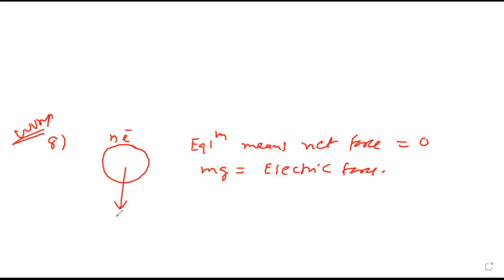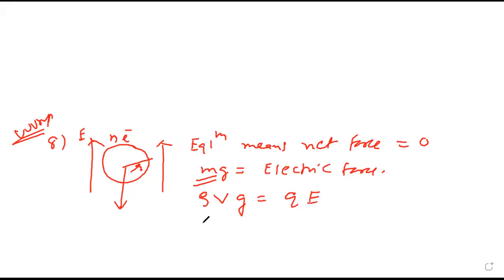If density is rho, then what is the radius of the drop? It is balanced by electric force. That means electric force might be acting upward, whose intensity is E. What is the density formula? Mass upon volume. So mass is density into volume. And electrical force is QE. Just now earlier you told QE.